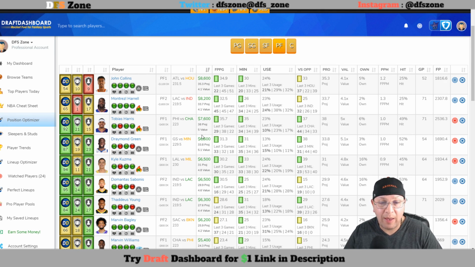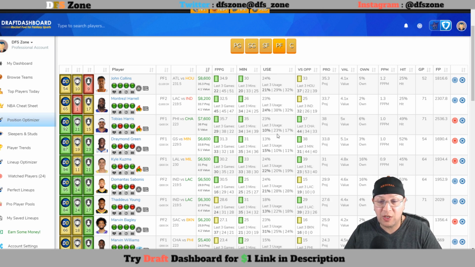Tobias Harris with no Embiid, obviously he's going to have to step up at 7,600. I think he is someone you can consider. You need 37 to meet value on DK, 7,200. You need 36, and he's averaging pretty much 36 at the moment. He has been at 29 plus in 2 out of the last 3 games, so he's slightly been trending downward, but the minutes are still there. He's playing over 34 minutes a game, as you can see.